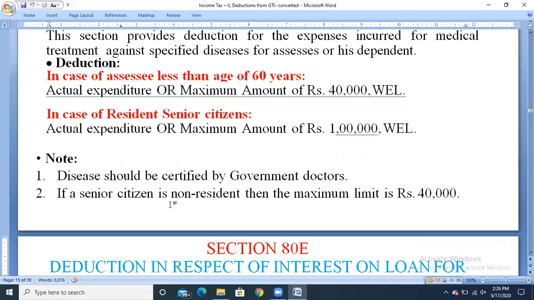If a senior citizen is non-resident, then the maximum limit is rupees 40,000. That means one who is not a resident of India. If he is an NRI, that is, someone coming from any other country, then the maximum limit is rupees 40,000 only, even if he is a senior citizen. But if he is not a senior citizen, again the maximum limit is 40,000. If he is a resident of India, and a senior citizen, the maximum amount is rupees 1 lakh.